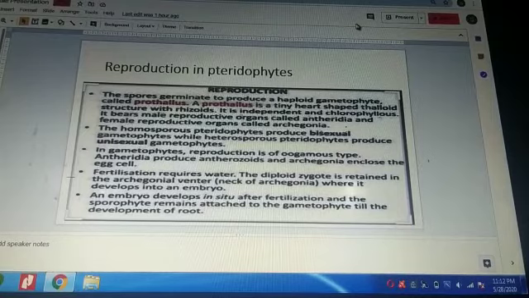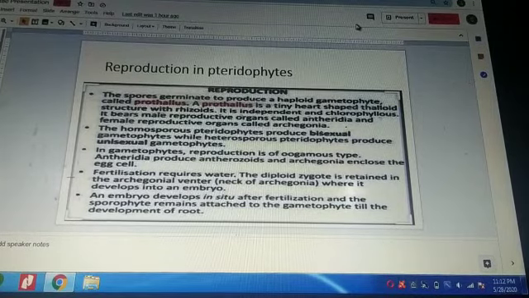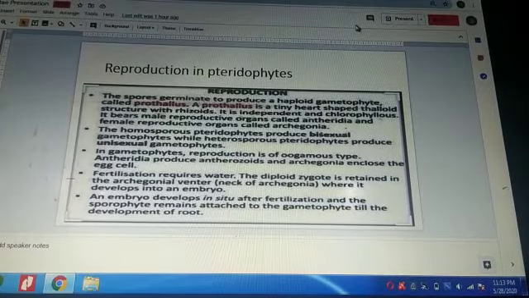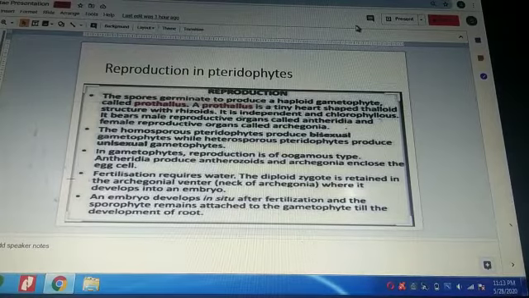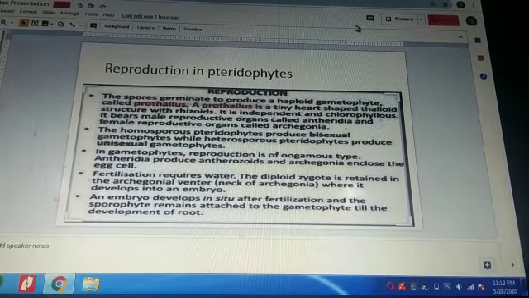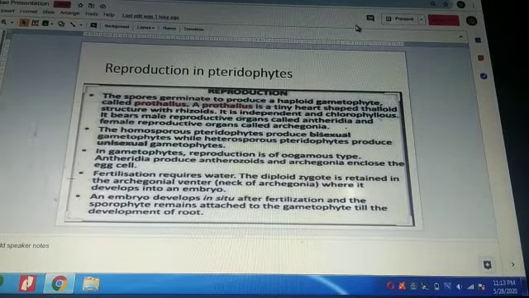The spores germinate to produce a haploid gametophytic structure, that is the prothallus. The prothallus is a tiny heart-shaped thalloid structure that bears rhizoids. It is an independent and chlorophyllous structure that bears two reproductive organs. The male reproductive organ is the antheridia and the female is the archegonia.